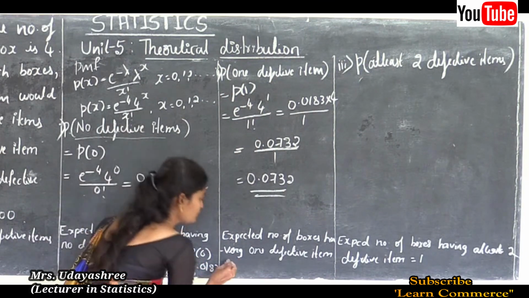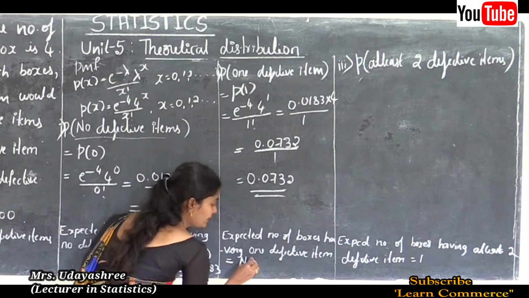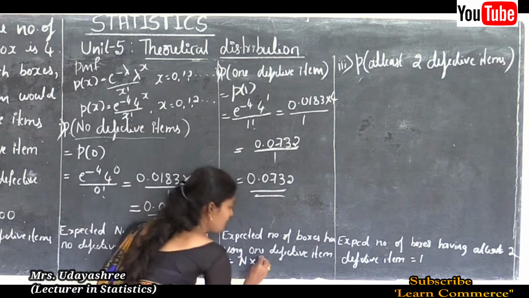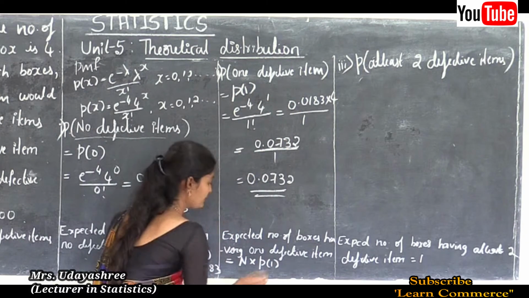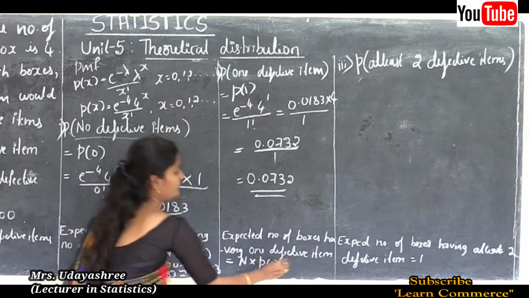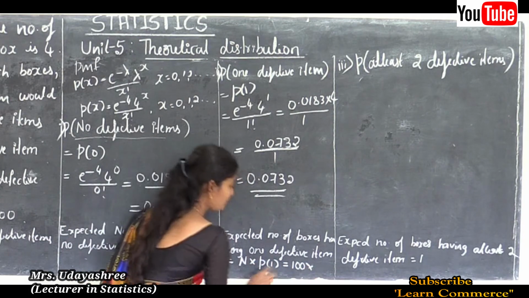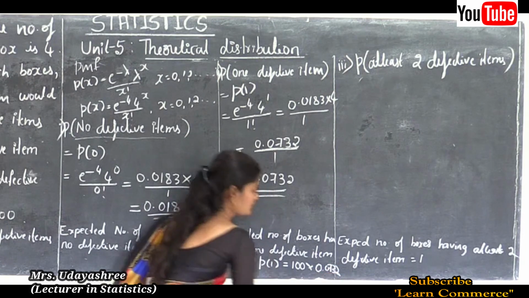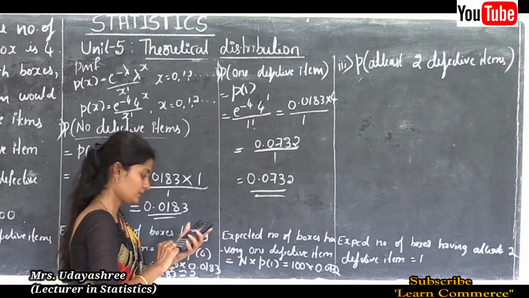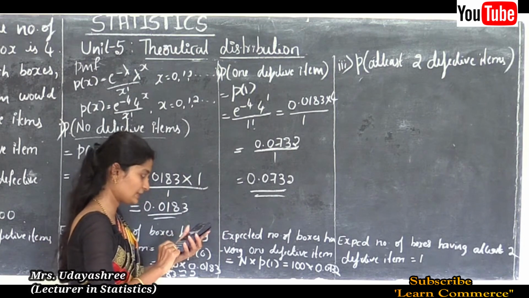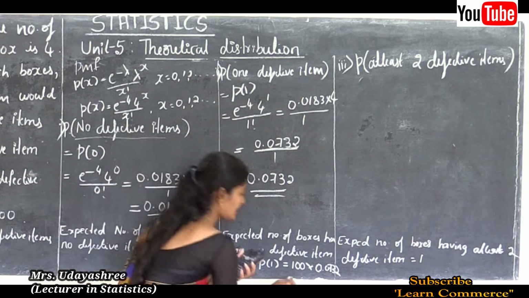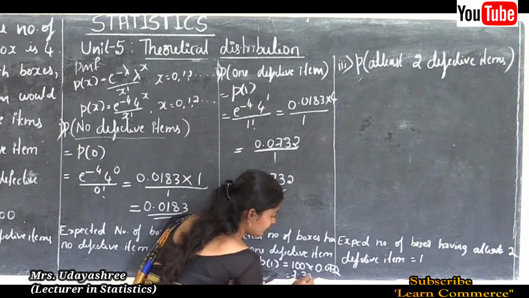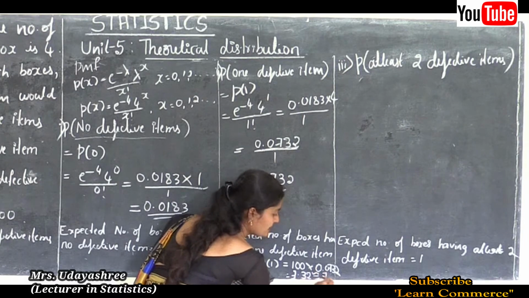Okay, next we have to calculate the expected number of boxes having one defective item. So that we use the formula capital N into probability of one defective item, that is P of 1. Okay, here N is 100 into P of 1 is 0.0732. So 100 into 0.0732 is 7.32.